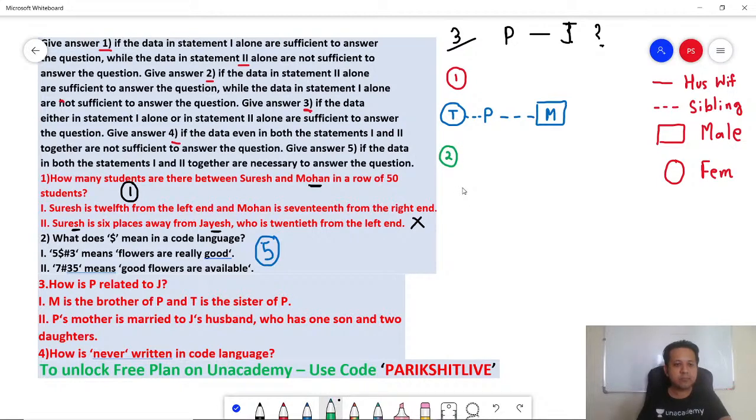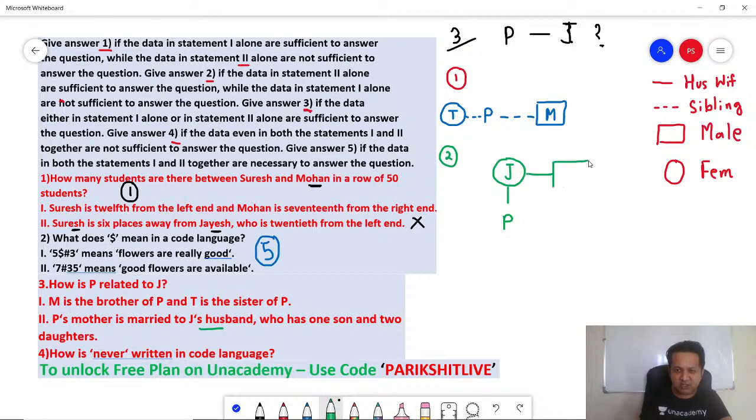P's mother. Okay, so you've got P. P's mother. So whoever is the mother of P, it's a female. I'll put a circle. Is married to J's husband. So P's mother is married to someone's husband. It means the mother must be J. Will you agree? P's mother is married to someone's husband. Whose husband? Her husband. So who is she? She must be J. So P's mother is J and she is married to her husband.